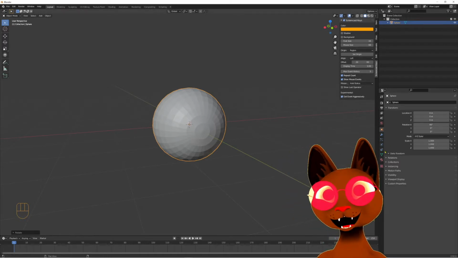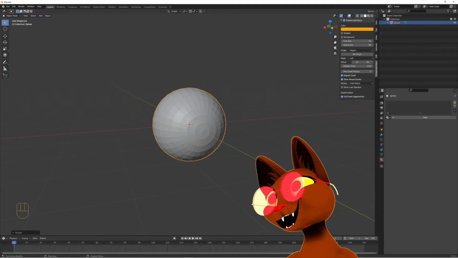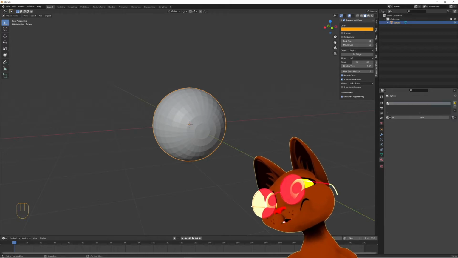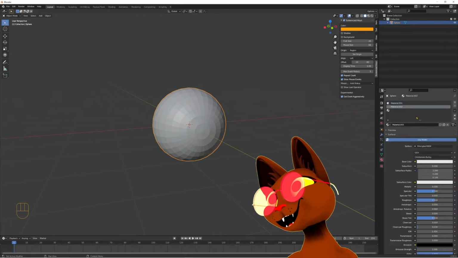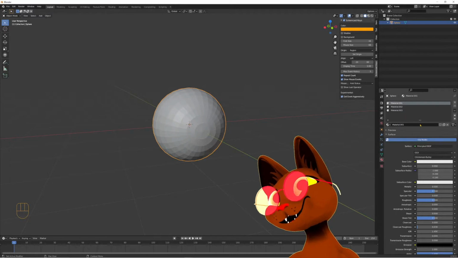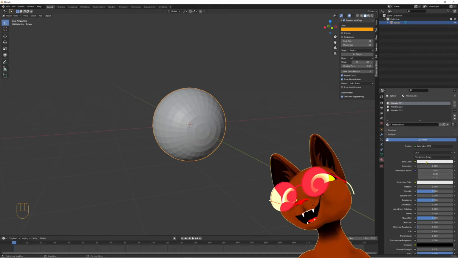Here inside we have this material button, the tab button. Press that. Let's add 3 materials. One for the eyeball white, one for the eye color, and one for the iris. Okay. Then let's press new, and new. We could name this, but since they are all different colors, we're not going to do that now.